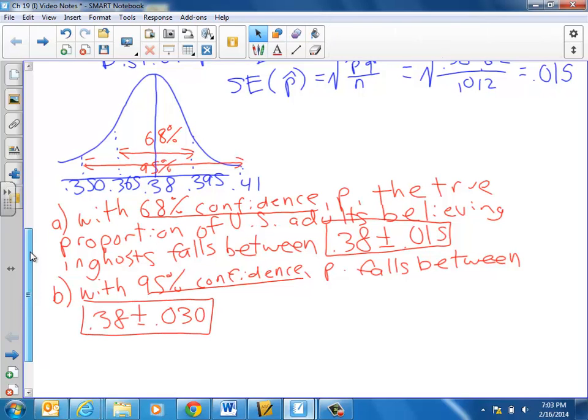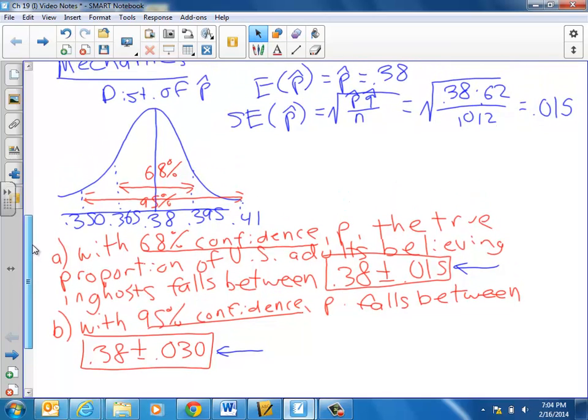So, the two things that I've just boxed for you are confidence intervals. When you specify a confidence, you say the percent confidence you have in the interval. So with 68% confidence, we believe it could fall within this narrower region up here in the first box, and with 95% confidence, we believe P could fall within this region. Again, we're moving from sample proportions to trying to infer what the true population proportion would be from that. Okay, so let's leave it right there for now.